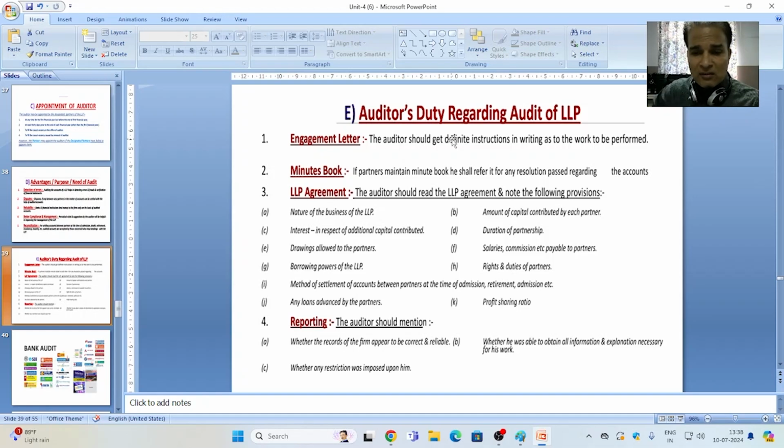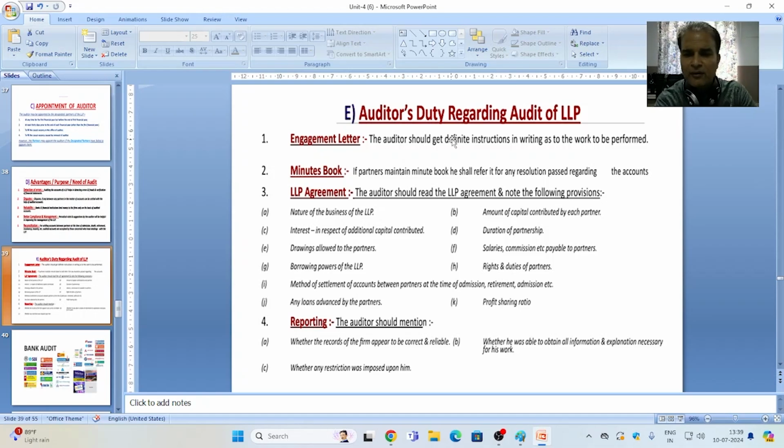Any loss, any profit, in which ratio they will share, loan advanced by the partner, loan taken by the partner, both things have to be mentioned in the agreement, and the agreement should be read by the auditor to get this knowledge. So these are the points that have to be in the knowledge of the auditor, and he can get the knowledge of these points with the help of the LLP agreement.